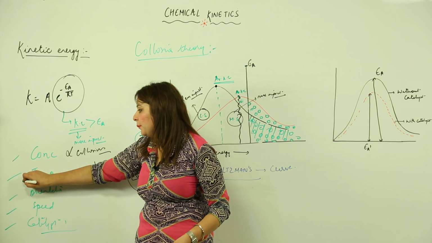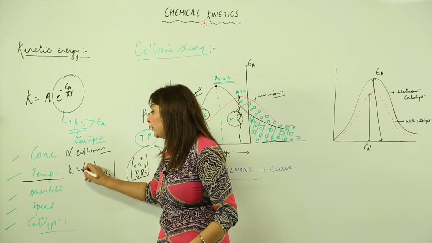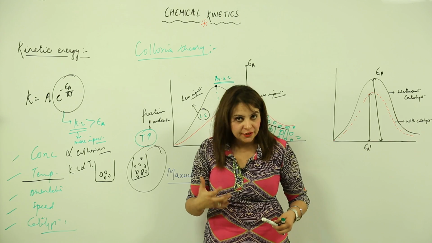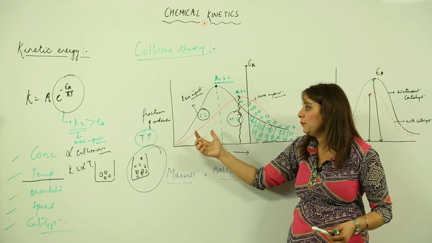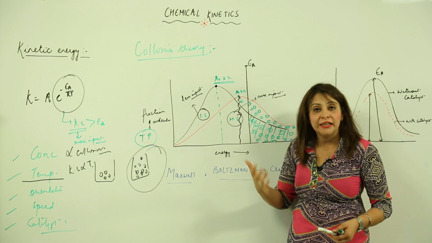The second factor is temperature. As you all know, kinetic energy is a function of temperature. When we increase the temperature, the kinetic energy increases, and you can see this in the graph also: as we increased the temperature, the fraction of molecules possessing the energy corresponding to this peak increased, right.